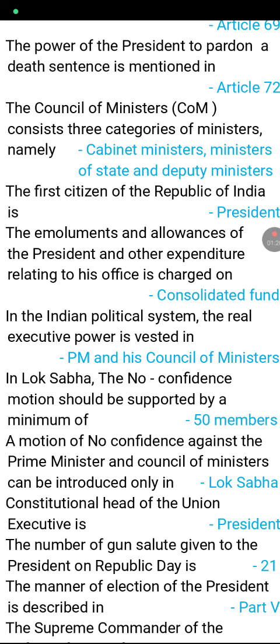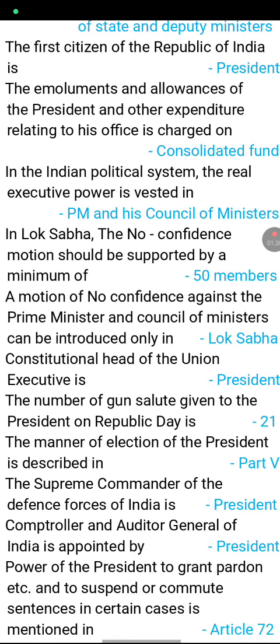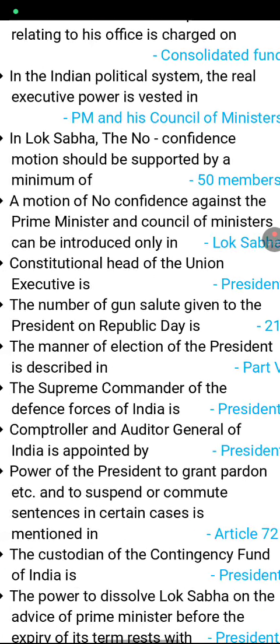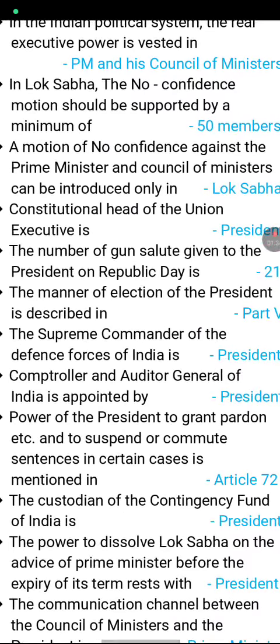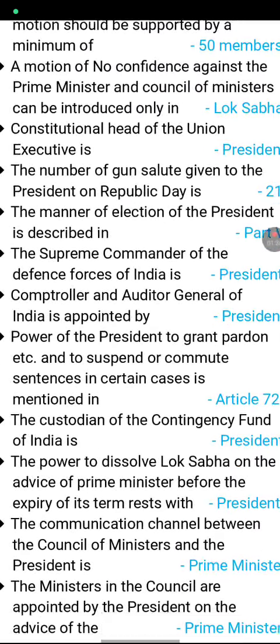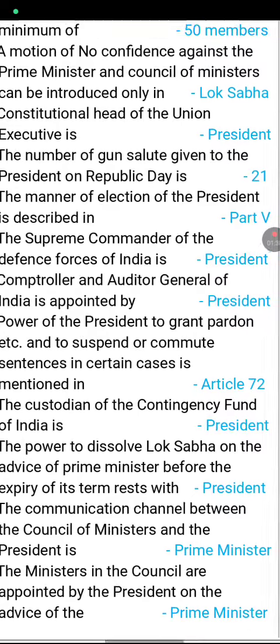The number of gun salutes given to the President on Republic Day is 21. The manner of election of President is described in Part 5. The Supreme Commander of the Defence Forces of India is the President. The Comptroller and Auditor General of India is appointed by the President.